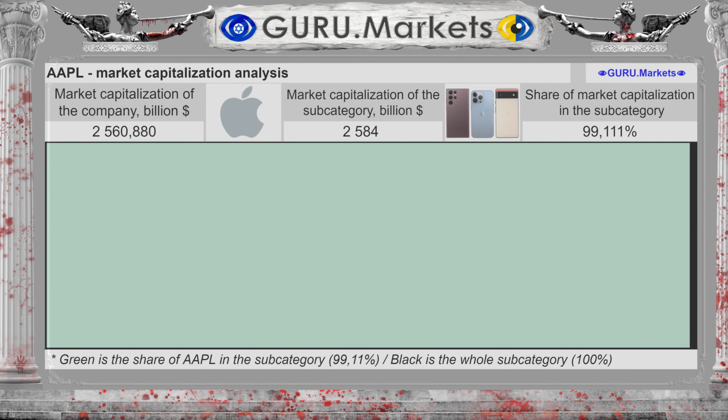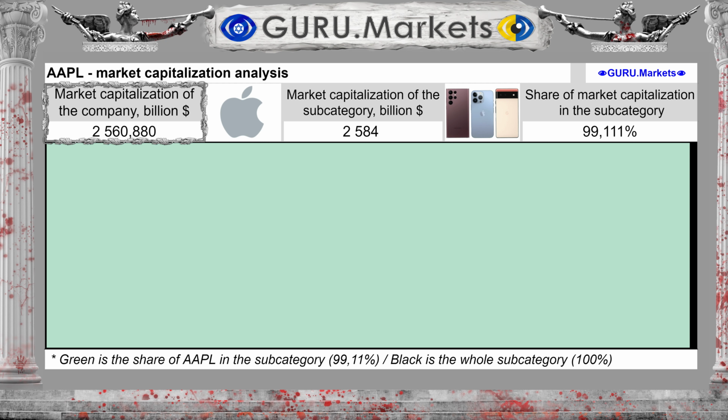So let's finally begin. Market capitalization of the organization Apple Inc. is $2,560.88 billion. And the market capitalization of the subcategory is $2,584 billion. Apple Inc. accounts for a share of 99.111%. This is the main leader of the subcategory.